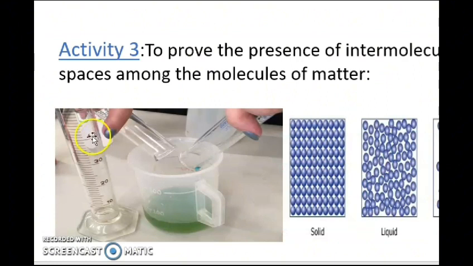Also, to prove that there are intermolecular spaces between the molecules of matter, we have an experiment. If you have, for example, 10 milliliters of water, and then you add 20 milliliters of alcohol, the sum will not be 30.